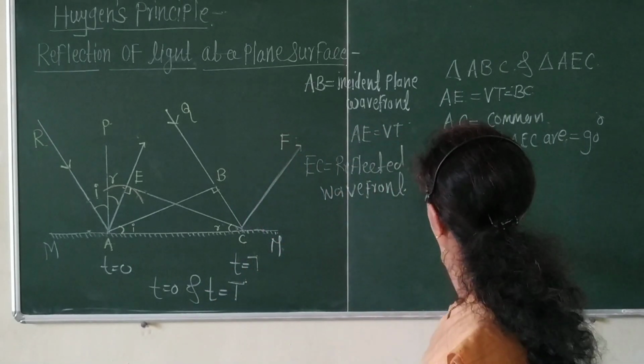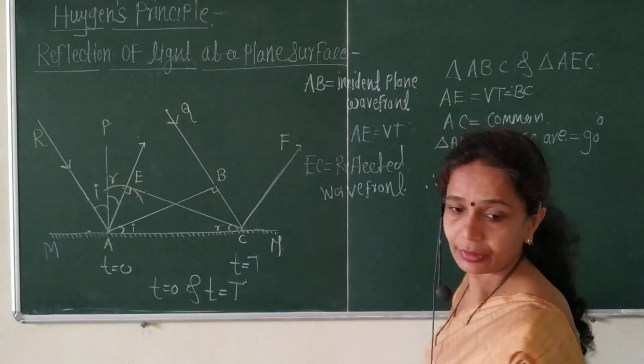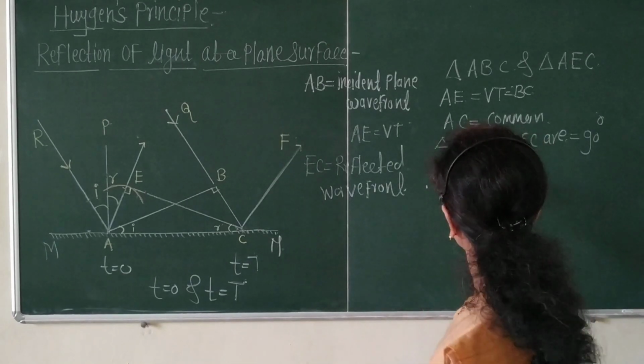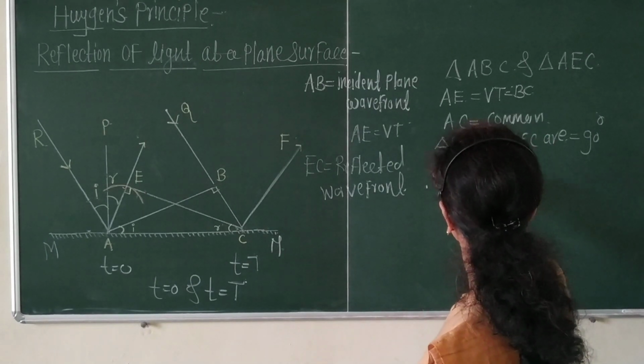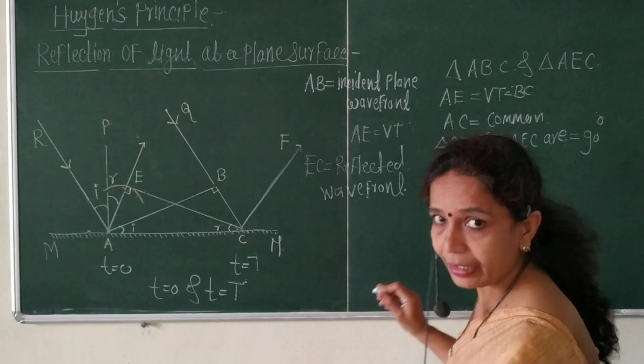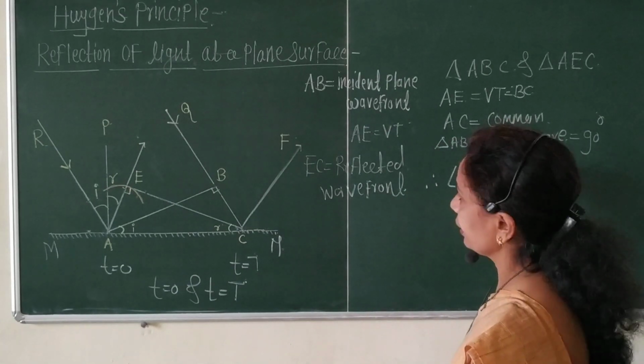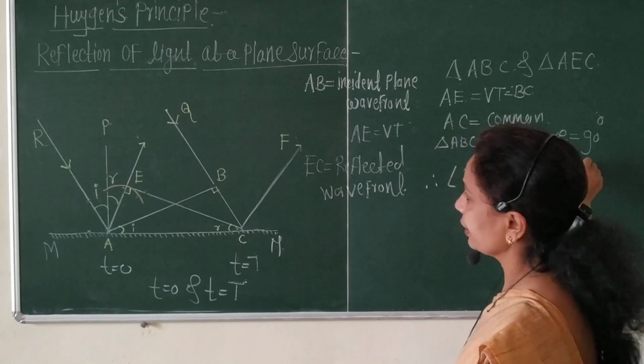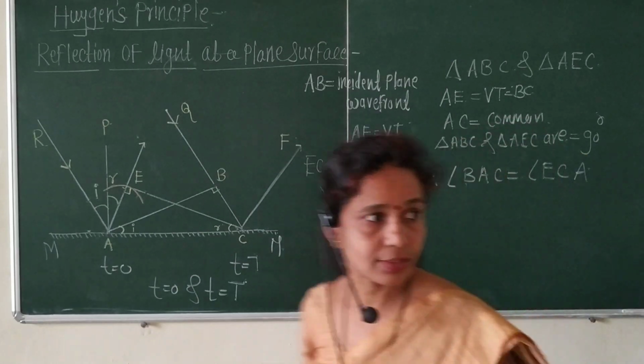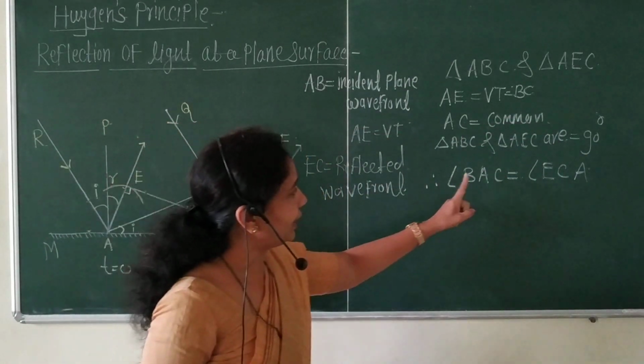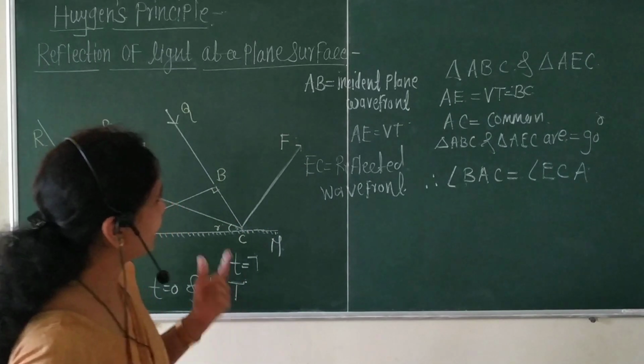Therefore, we can say that, see this, it is an important one, angle BAC is equal to the angle ECA. Where is angle BAC?